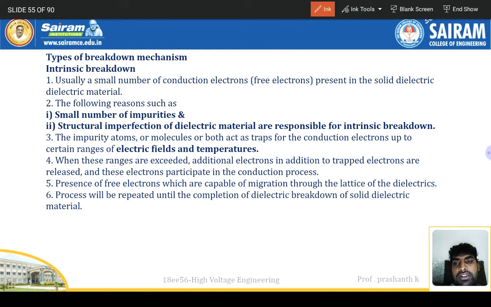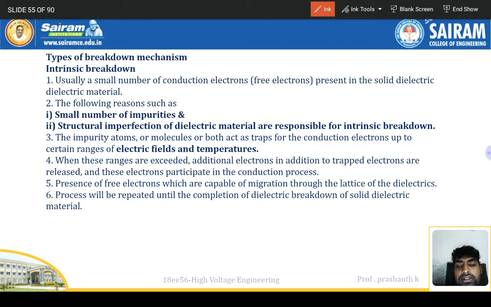Intrinsic breakdown: usually a small number of conduction electrons or free electrons are present in solid dielectrics. In the dielectric material, a small number of impurities and structural imperfections are responsible for intrinsic breakdown. The impurity atoms or molecules act as traps for the conduction electrons up to a certain range of electric field and temperature.